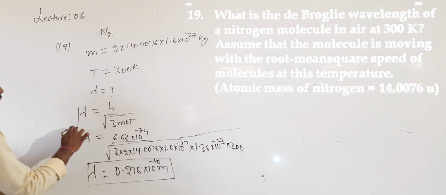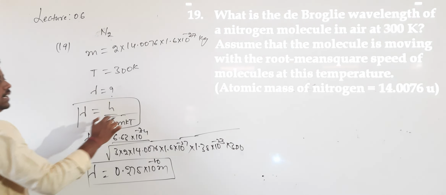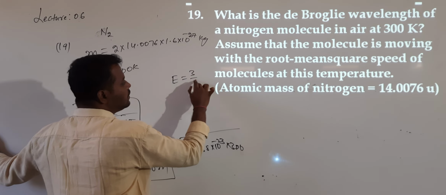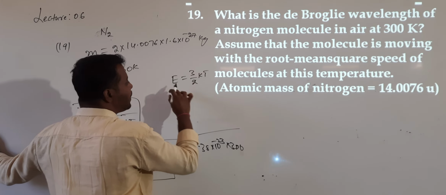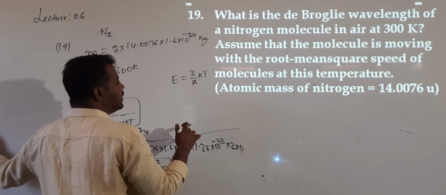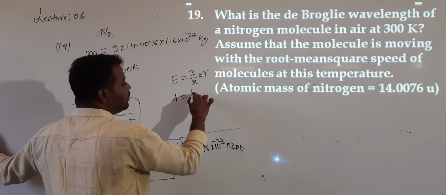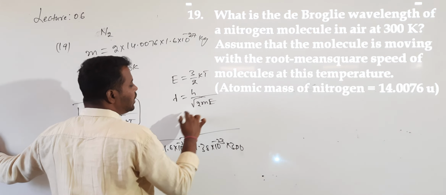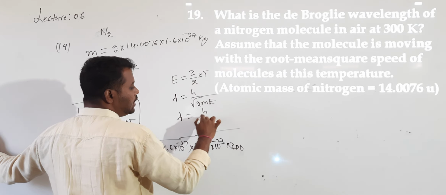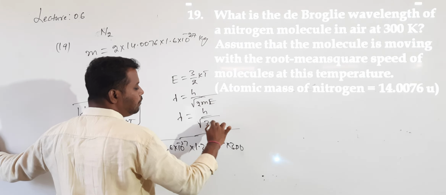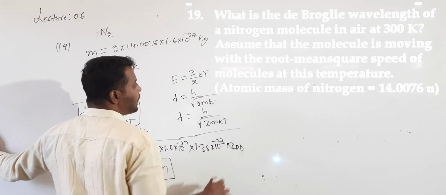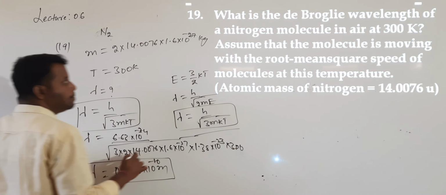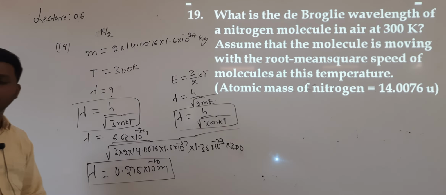How do we know this formula? How will we derive this? We know that the average kinetic energy of a molecule is 3 by 2 kT. So the lambda formula is h divided by root over 2 m E. If I substitute the value of E, then I get lambda equals h divided by root over 3 m k T. This is the formula, and this is how to calculate the de Broglie wavelength.